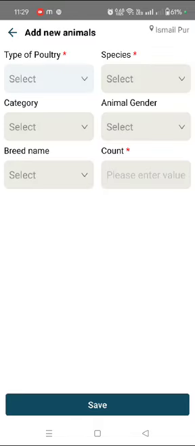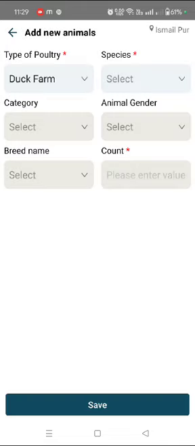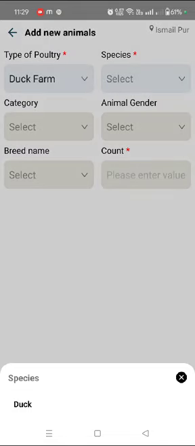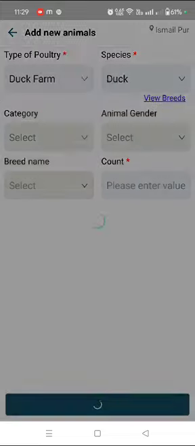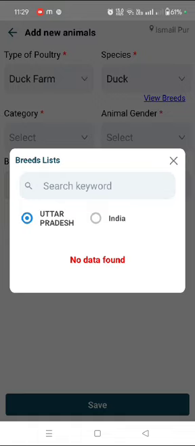So first we click on new poultry. Then we need to select the type of poultry, layer farm, duck farm, anything. I have said it's a duck farm right now. Then we need to select the species. Same for breed, we need to just click on view breed.